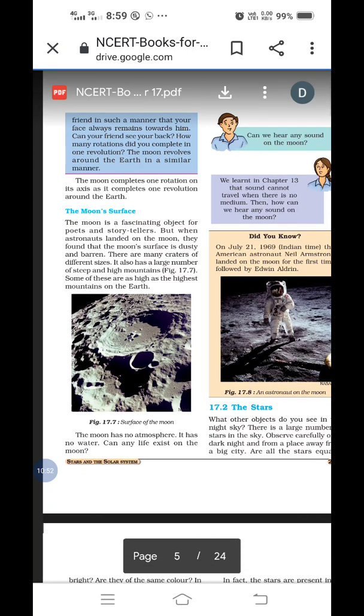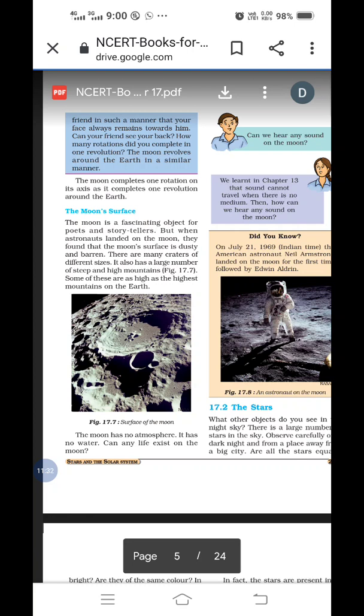Now we'll discuss the moon surface. Everybody knows the moon surface. On this moon surface, does life exist there? No. Why not? Why does life not exist there? We'll find out the answer. Underline the first point here. The moon surface. They found that the moon surface is dusty and barren. That is the first point about the moon surface. It is dusty also and barren also. Second point, underline: there are many craters of different sizes.